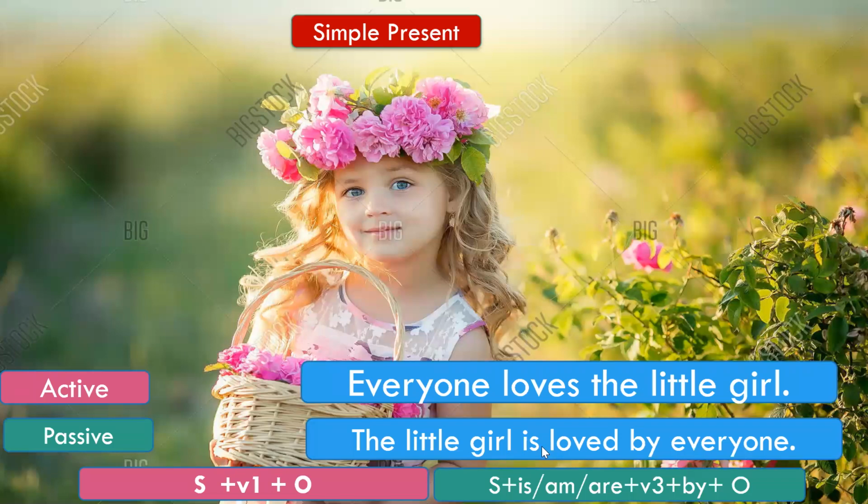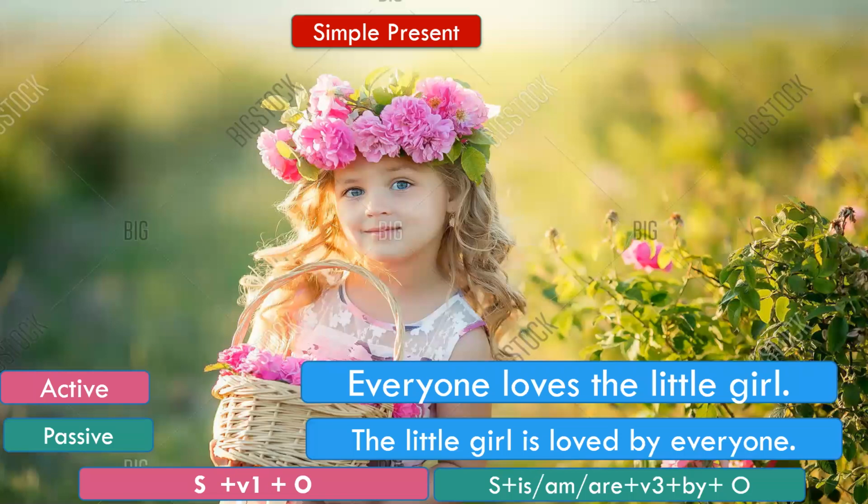we will use is, the helping verb, auxiliary verb is. Then the third form of love is loved, so we will use loved. Then by, then this subject will become the object, then everyone. So everyone loves the little girl, in the passive voice, becomes: the little girl is loved by everyone.